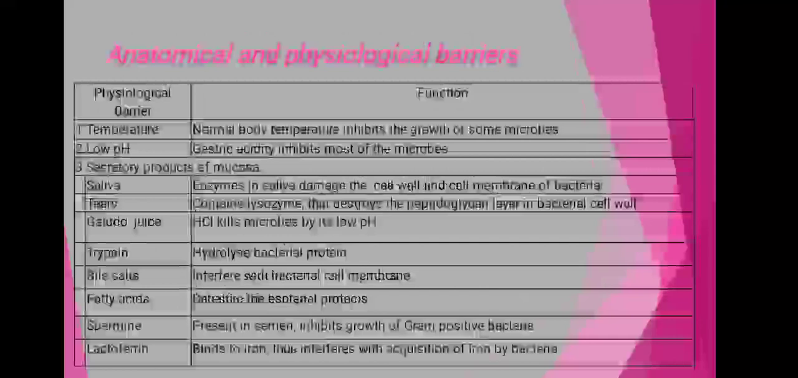Then spermine, present in the semen, inhibits the growth of gram positive bacteria. Lactoferrin binds to iron and thus interferes with the acquisition of iron by the bacteria.